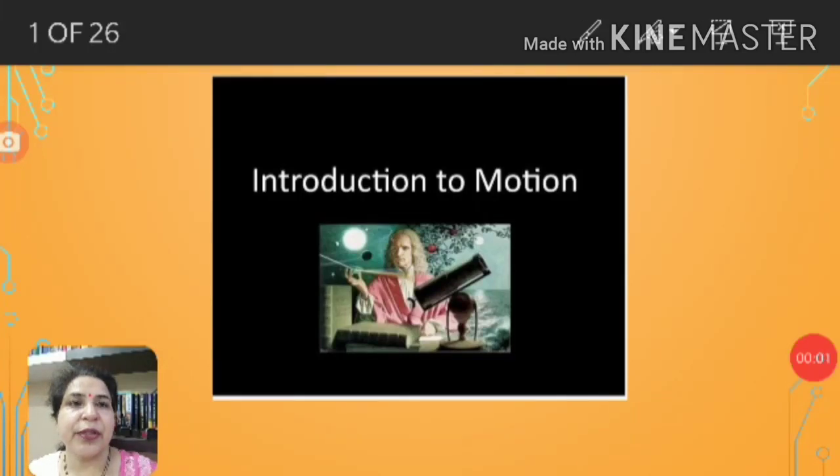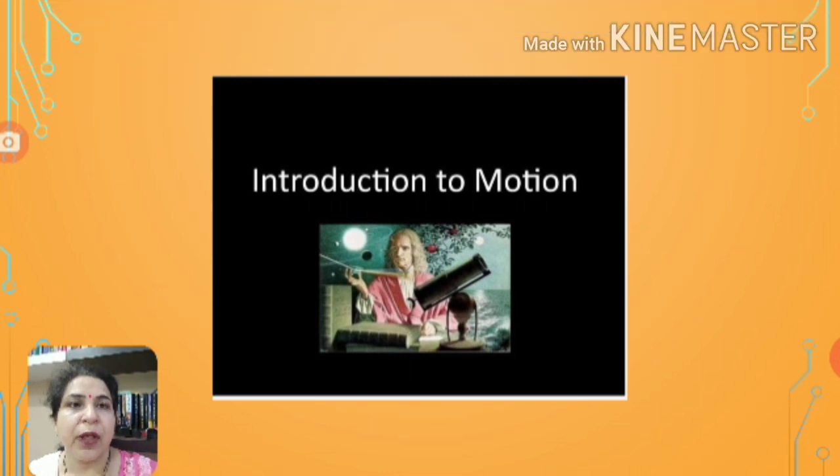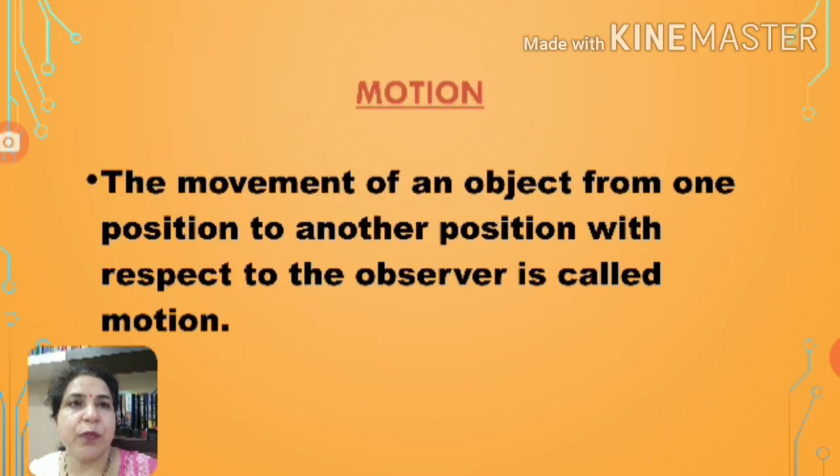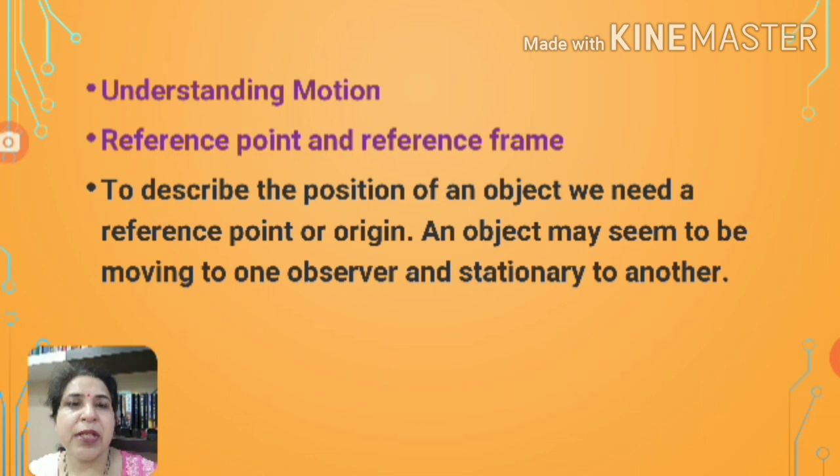Hello dear students, today we are going to revise chapter 8, Motion. What is motion? When an object is changing its position with respect to an observer, we say the object is in motion. But this motion term is very relative.